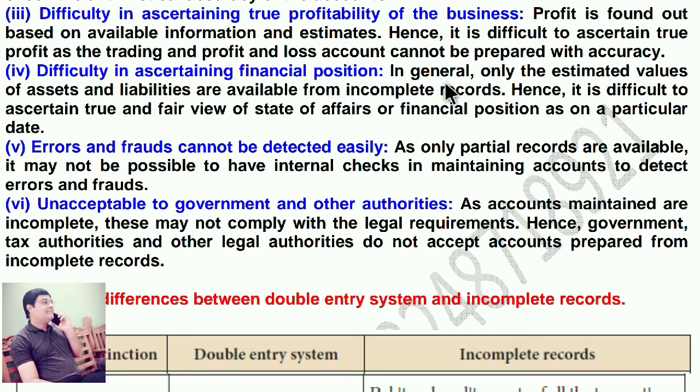In general, only the estimated value of assets and liabilities are available from incomplete records. Hence, it is difficult to ascertain true and fair view of state of affairs or financial position as on a particular date.